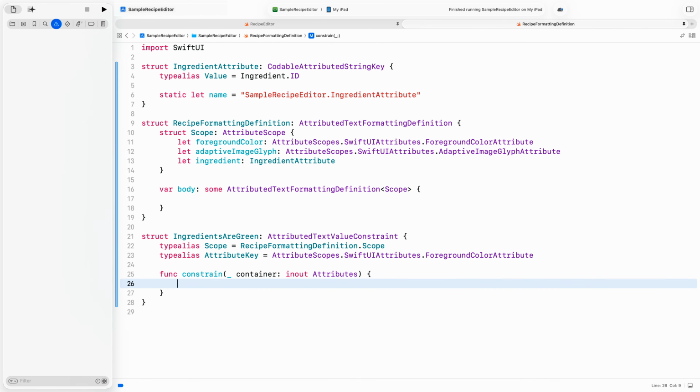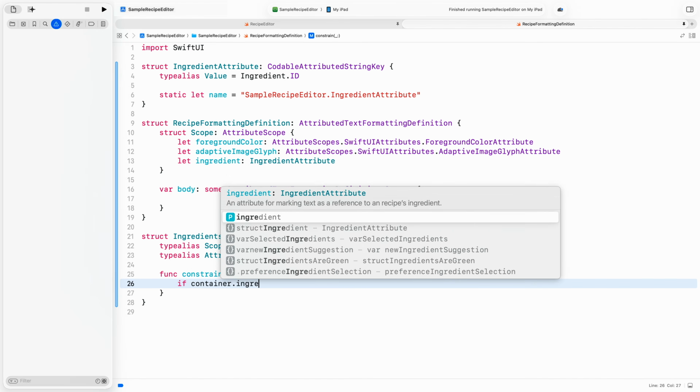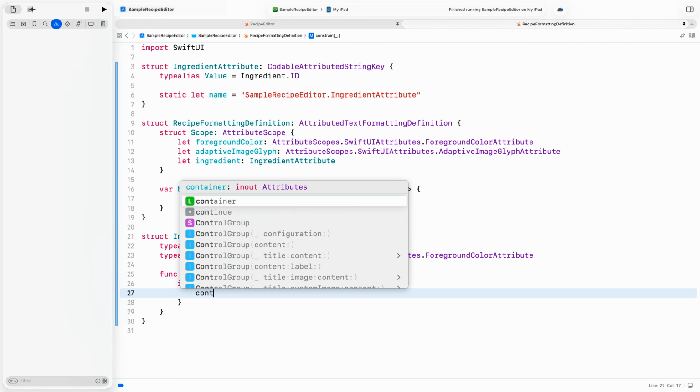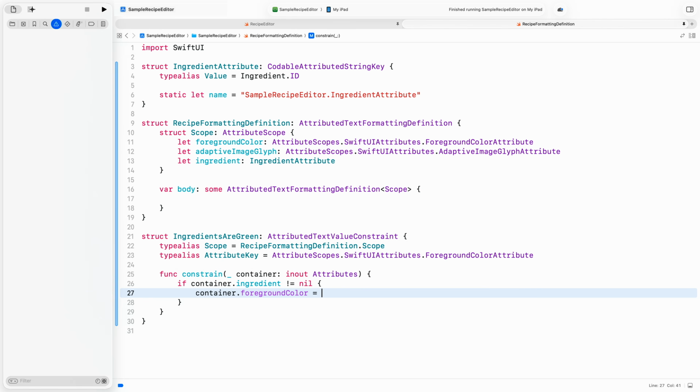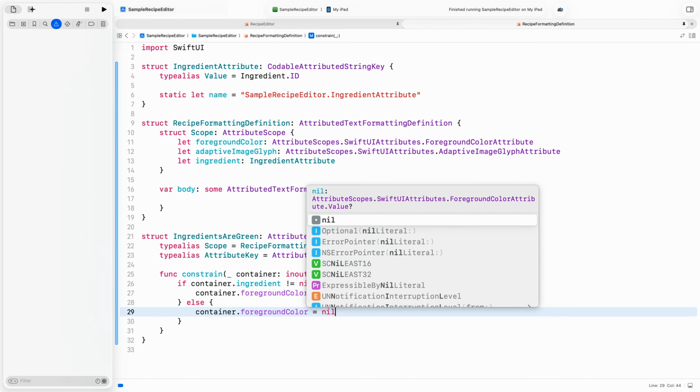In my case, the logic all depends on whether the ingredient attribute is set. If so, the foreground color should be green. Otherwise, it should be nil. This indicates TextEditor should substitute the default color.